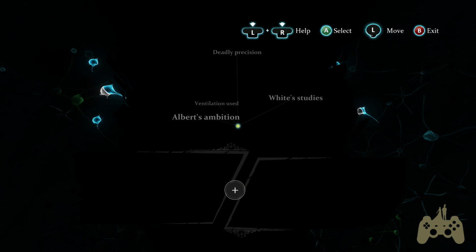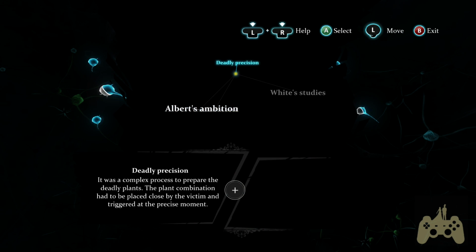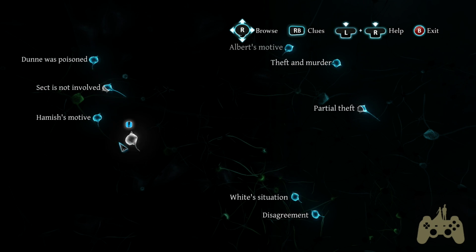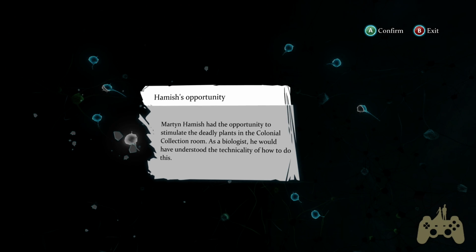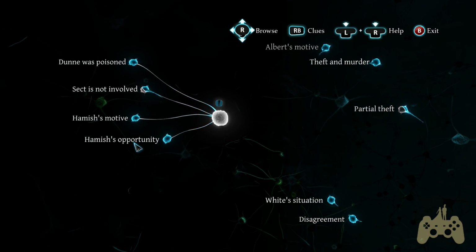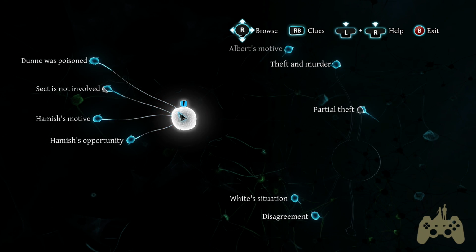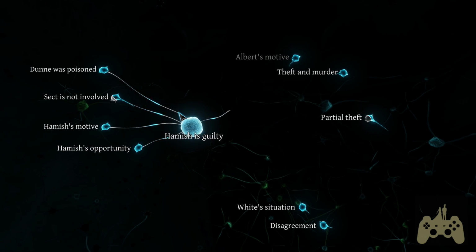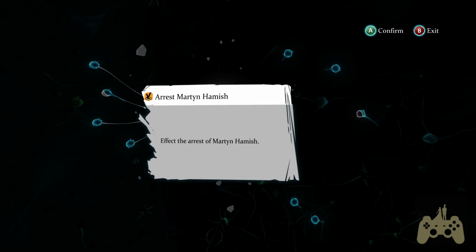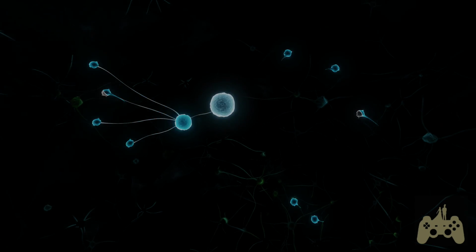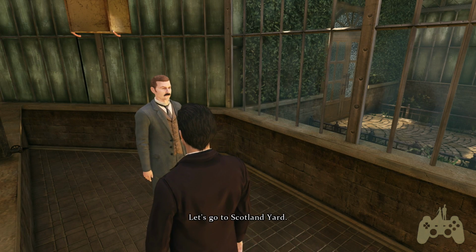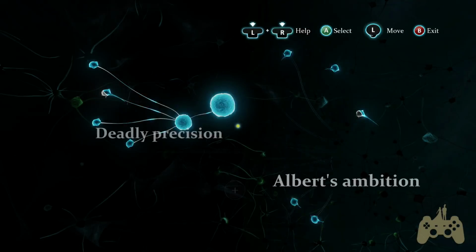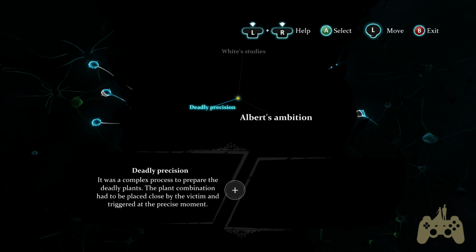So... Deadly precision and ventilation used. Oh no. Hamish is guilty. He could be the killer. What is this? What do the rest of these clues mean? Let's go to Scotland Yard. Wait, what about the rest of these clues?